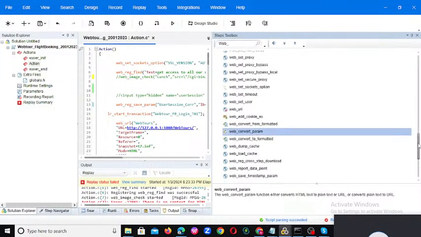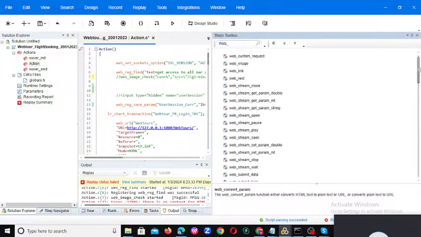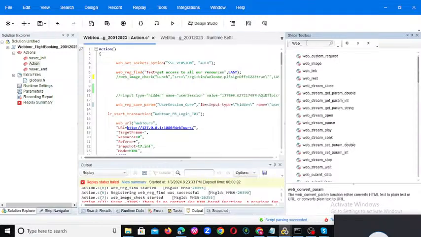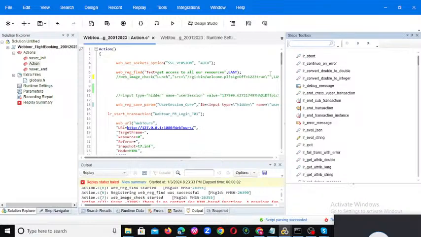So these are all important for us for now. These are all web functions. Now we need the LR functions also. LR functions means LoadRunner functions. In our script first we will observe them.